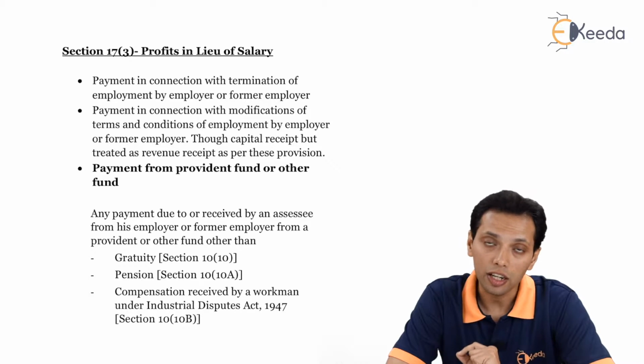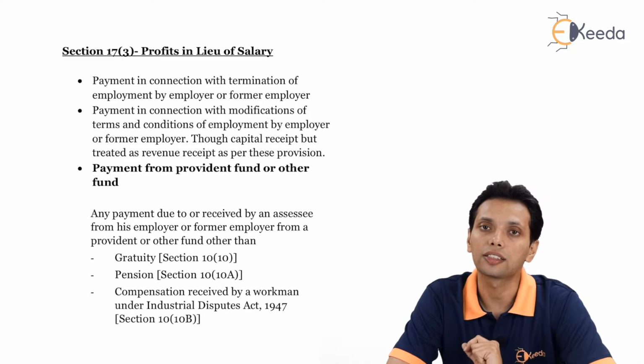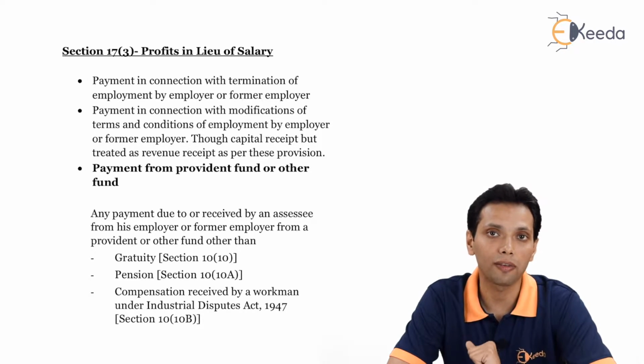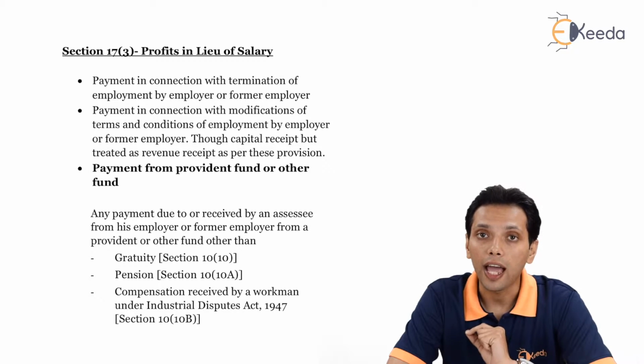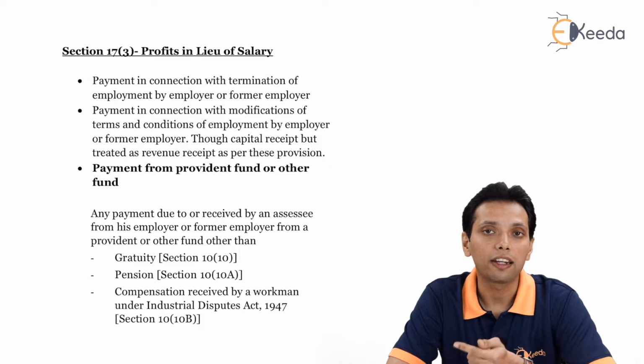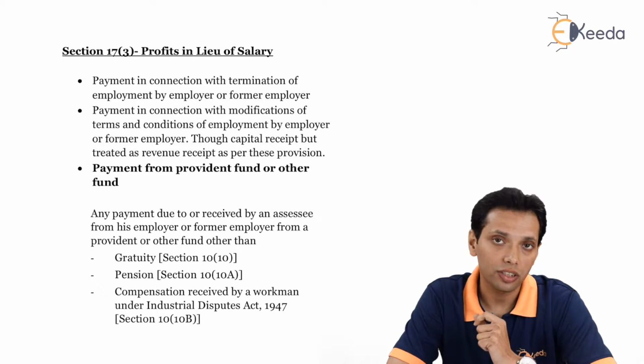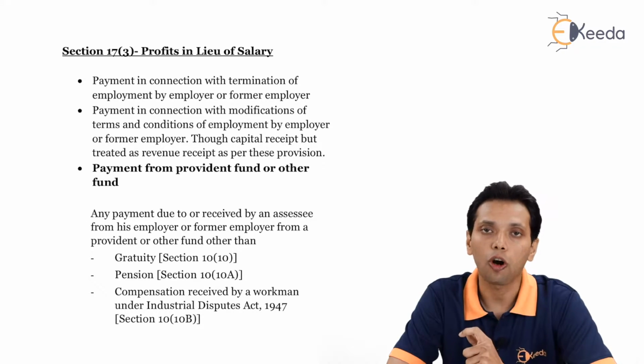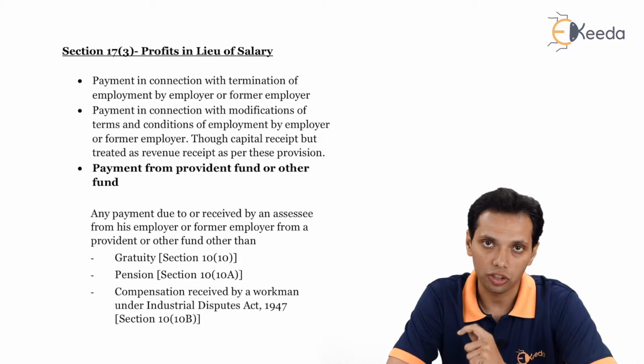There are several clauses mentioned under subsection 3 of section 17 wherein any payment made by the employer will get covered under subsection 3 if the nature of the payment is as such.